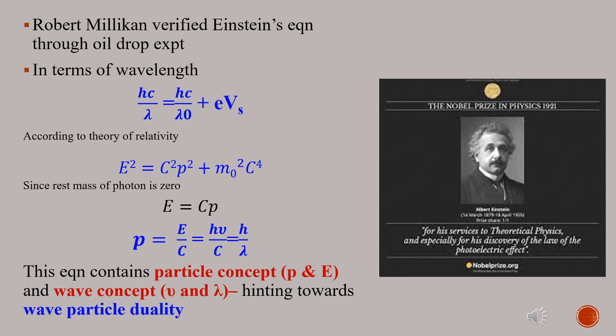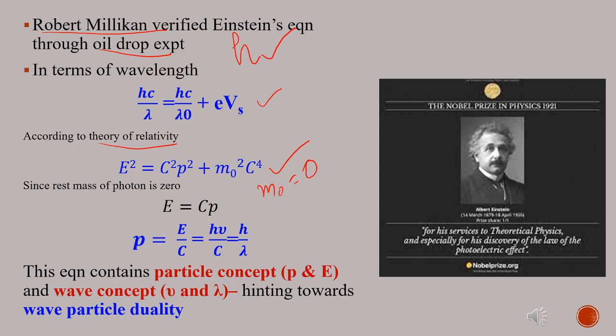It was Robert Millikan who verified Einstein's equation through his oil drop experiment. He calculated the value of Planck's constant accurately from his experiment and verified that Einstein's equation was correct. In terms of wavelength, we can rewrite the equation as hc by lambda equal to hc by lambda 0 plus e V s. But according to the theory of relativity, we have E square equal to c square p square plus m0 square c raised to 4, where m0 is the rest mass. In the case of a photon, the rest mass is 0. So this equation becomes E equal to cp.